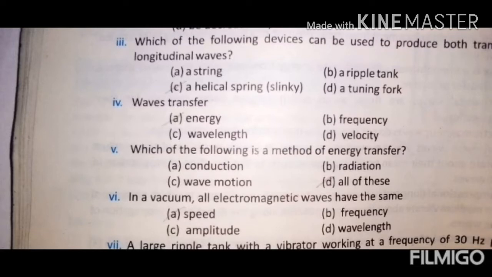Which of the following devices can be used to produce both transverse and longitudinal waves? It is slinky. Next is waves transfer energy. Number 5, which of the following is a method of energy transfer? Conduction, wave motion, radiation, all of these are the methods of energy transfer. In a vacuum, all electromagnetic waves have the same speed, that is speed of light.